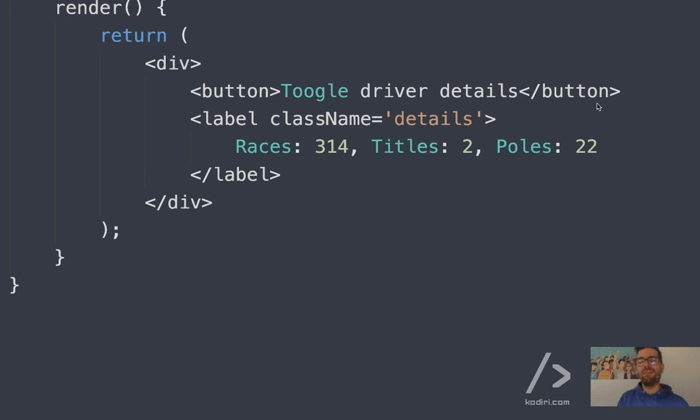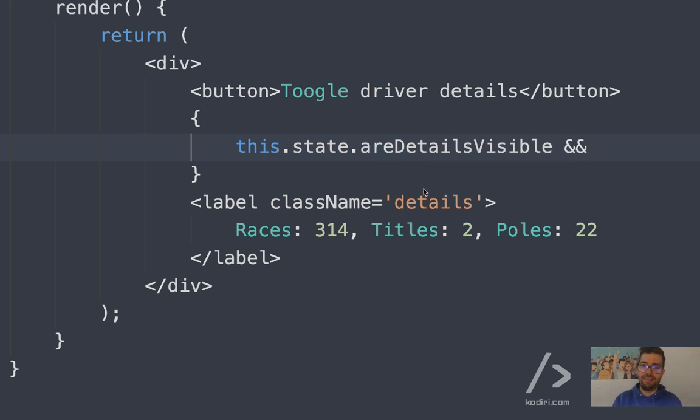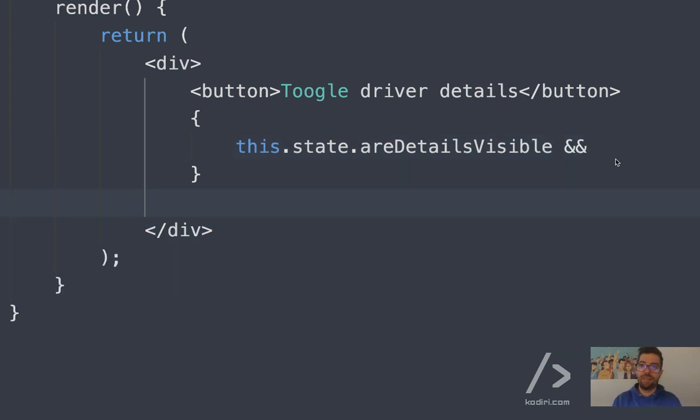So then now we need an if else, sort of. There are different ways to do that. If you've done the conditional rendering on beginner React training, you'll have noticed that you can do something very nice, and this is related to the board challenge actually. So you can do this.state.detailsVisible and then that.